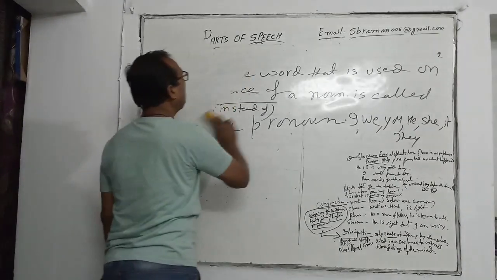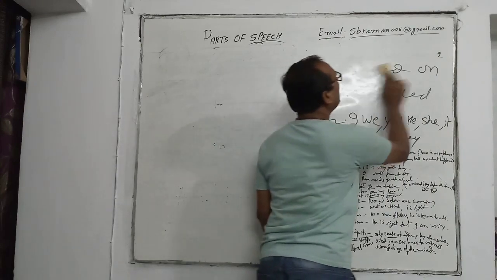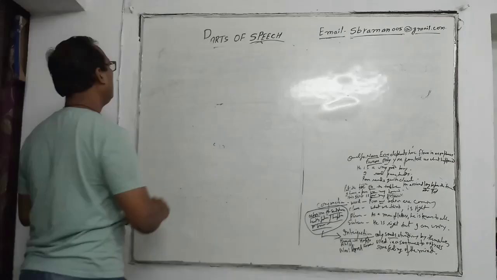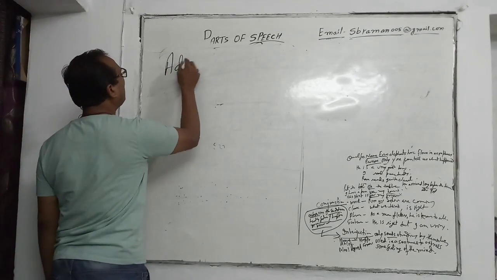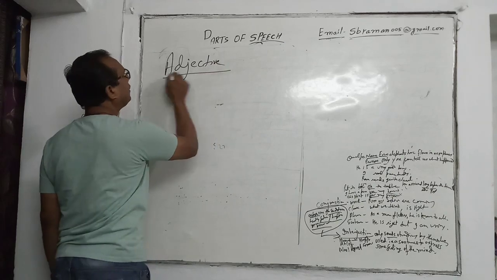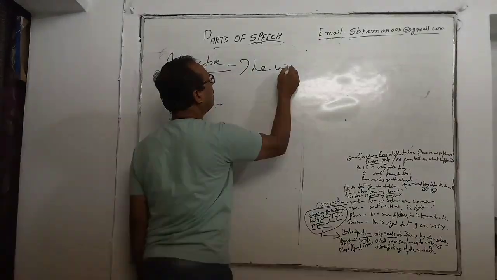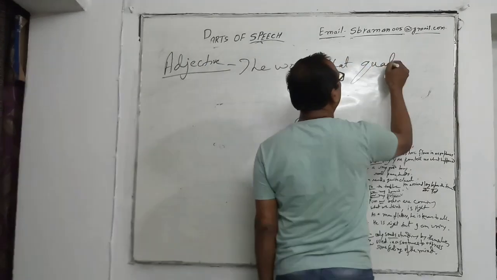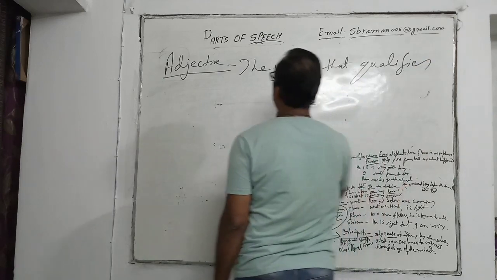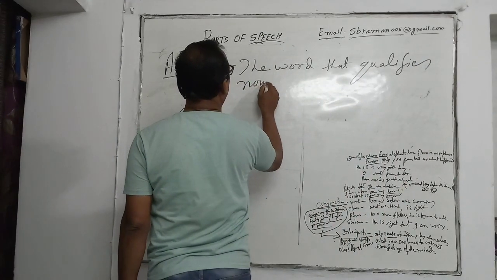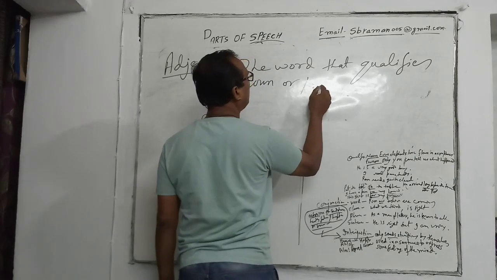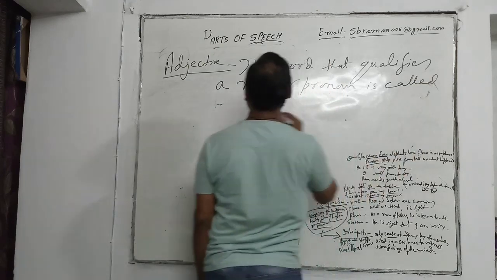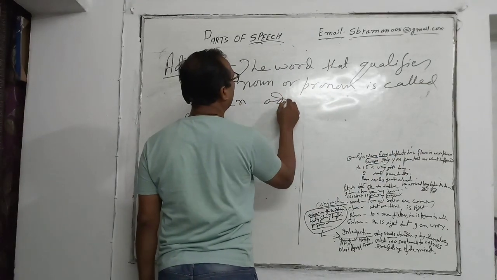Now we are going to continue with number 3, that is called adjective. Number 3, adjective. The word that qualifies a noun or pronoun is called an adjective.